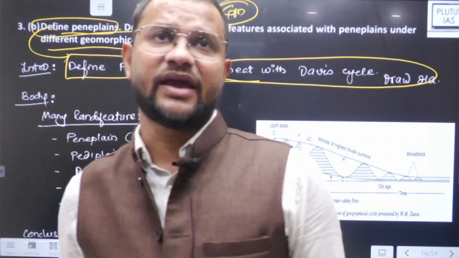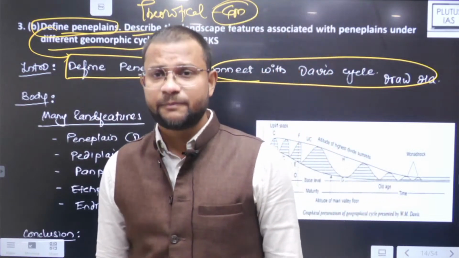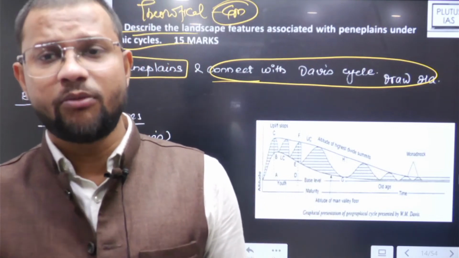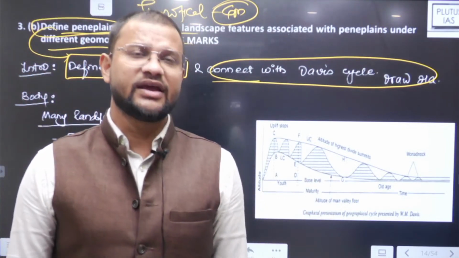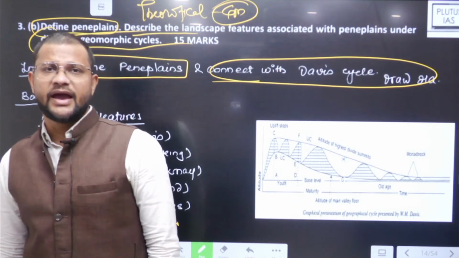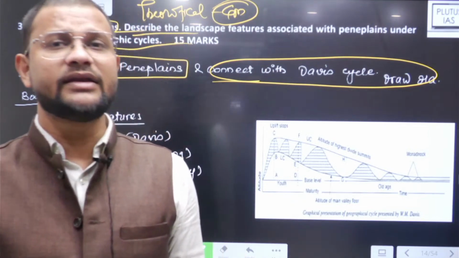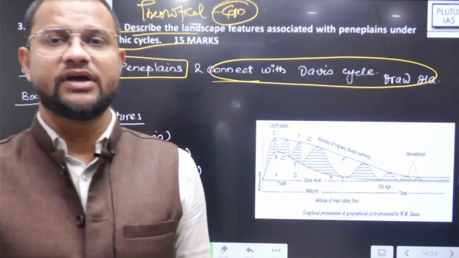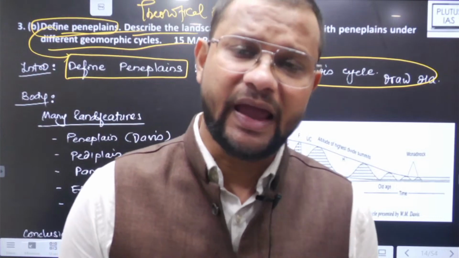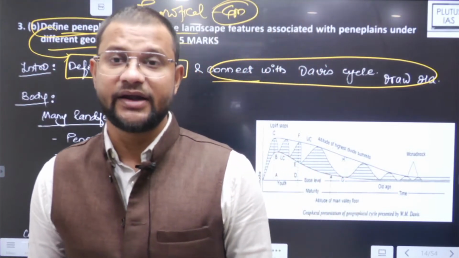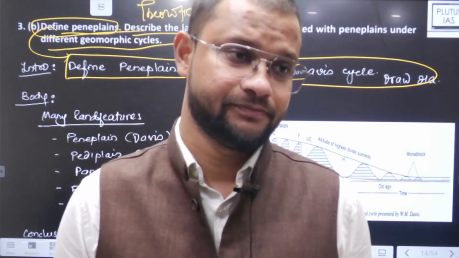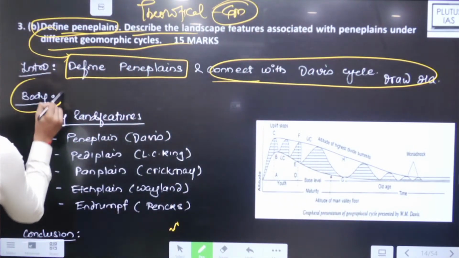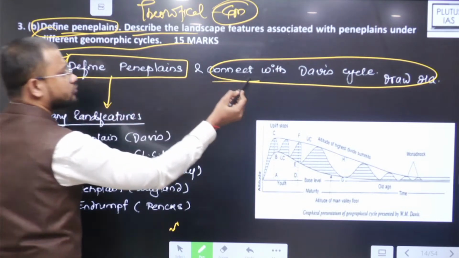Peneplain is a low featureless plain that forms an end product of the Davis geomorphic cycle. There is very low local relief and very limited upliftment that is possible. It is a result of the overall process of weathering and erosion led by different erosional agents. Yeah, that is peneplain, and then in main body, then what, diagram draw कर दोगे तो पहला part address हो जाएगा